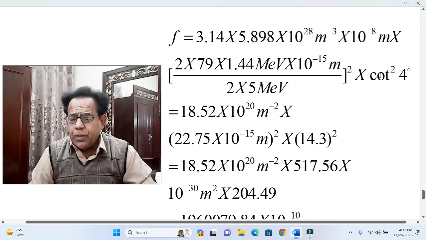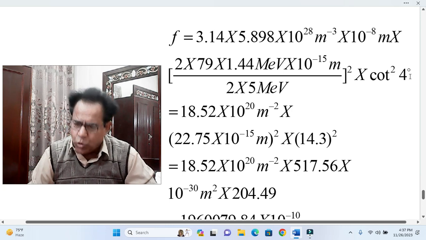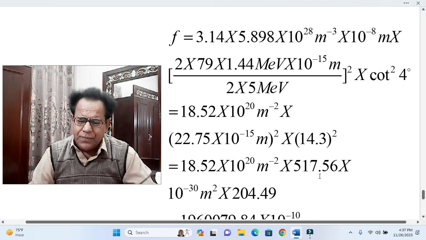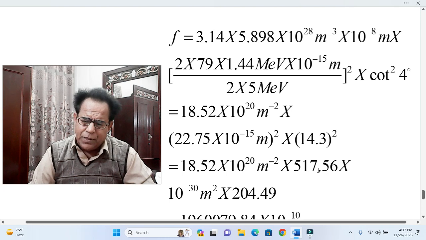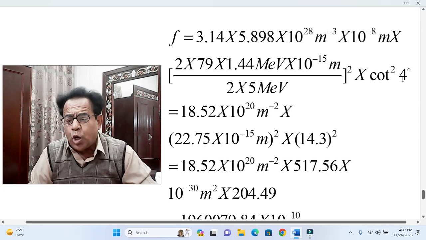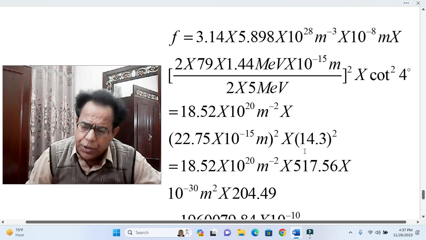Moreover, cot square theta by 2: because the angle is 8 degree, theta by 2 will become cot 4 degree. And next we will just simplify, just simplification, dear students. The value of cot 4 degree is 14.3.